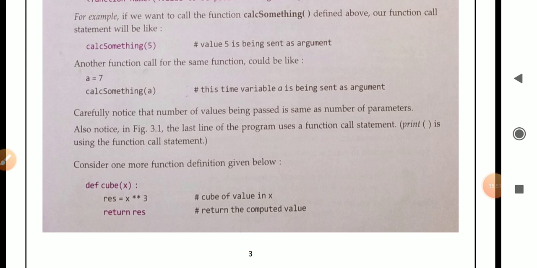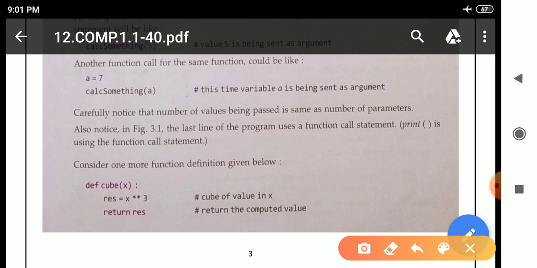Consider one more function definition given below. See here, def indicates the definition of a function starts. Cube is the name of the function. X is an argument. At last, the colon indicates that it is a compound statement, which means there will be space left here, which means we have to leave space here. This is indentation.